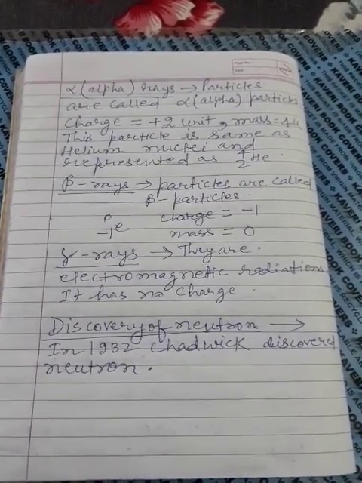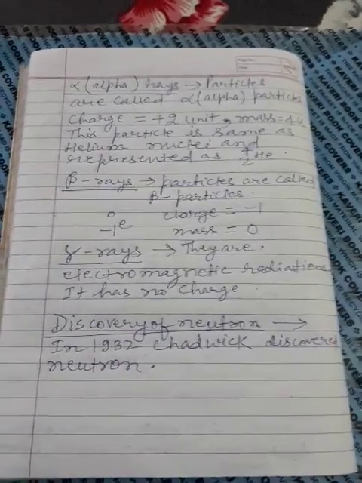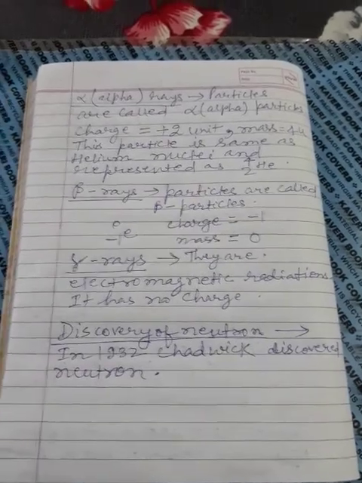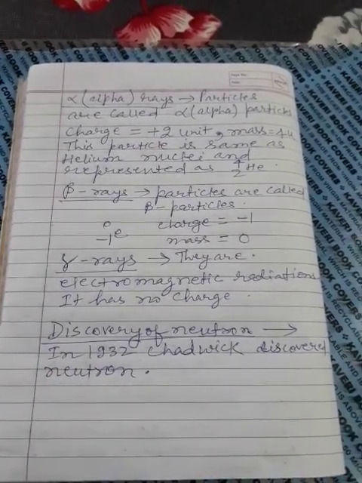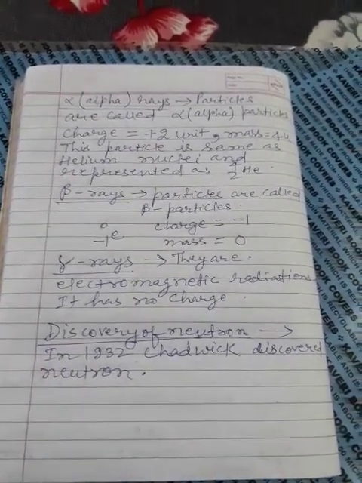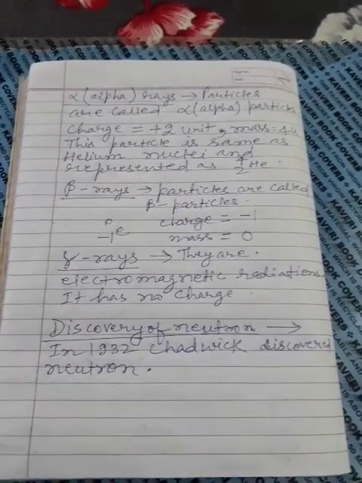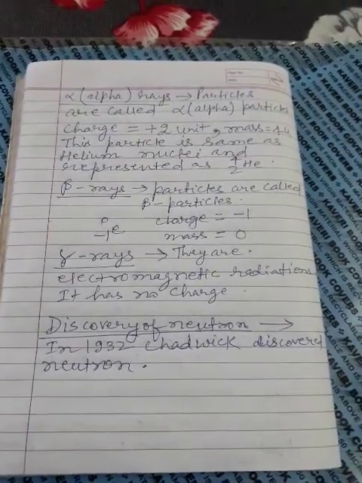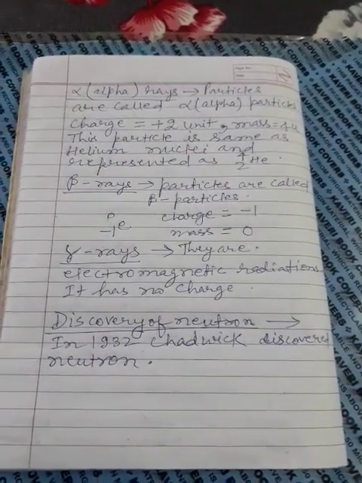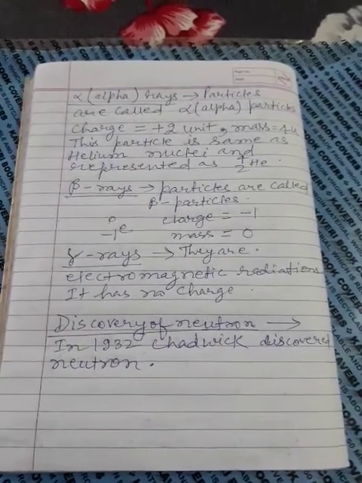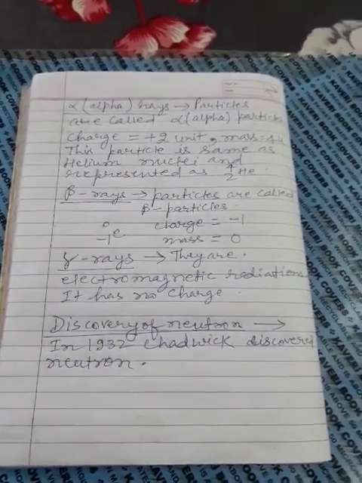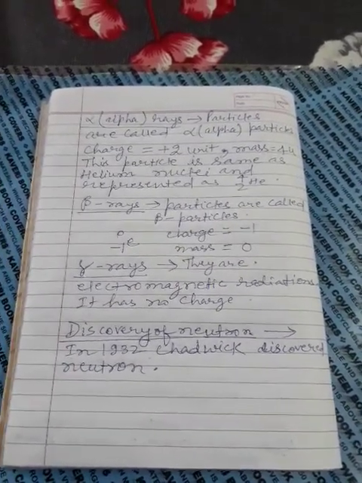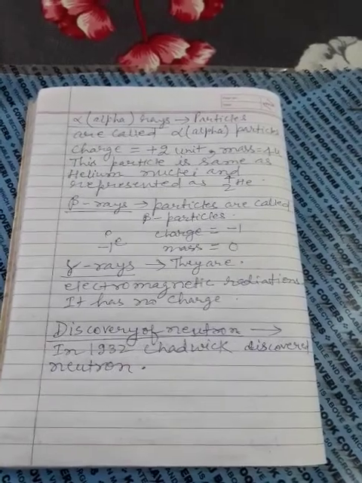So the alpha particle is positively charged. Beta rays: the particles present in the beta rays are called beta particles, and these particles are negatively charged. Beta particles can be represented as -1e0, where charge is -1 and mass is 0. Gamma rays are electromagnetic radiation. They have no charge.